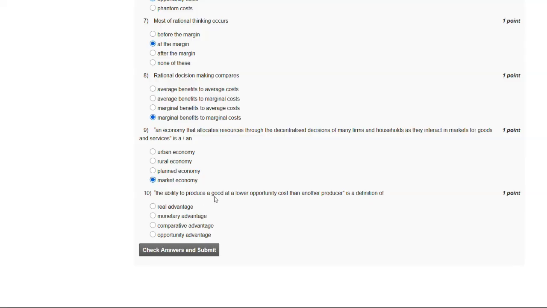And now let's go to our question number 10. The ability to produce a good at a lower opportunity cost than another producer is a definition of. So these are the options and the answer of our 10th question is C. Comparative advantage. Now submit your answer.